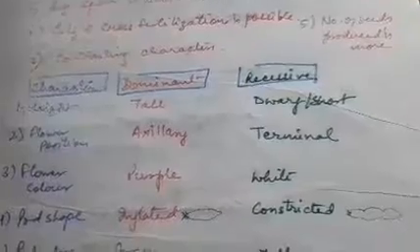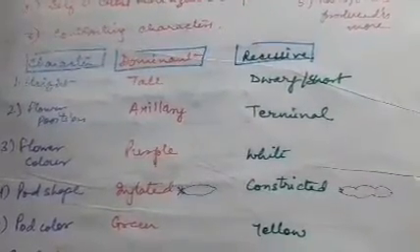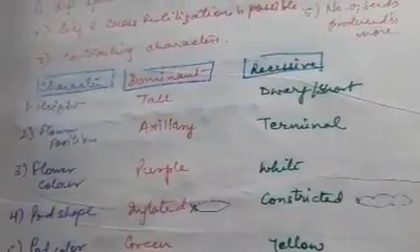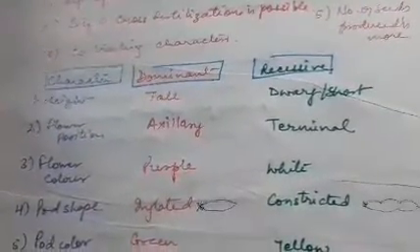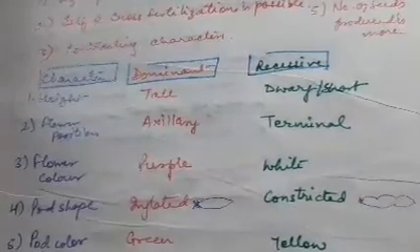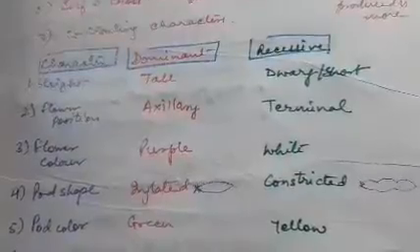So we have discussed the authenticity of his work, why his work was not recognized, and why Mendel chose pea plant, why he was successful. In the next session, we shall discuss some important terms which we are going to use in this chapter. Okay, thank you, children.